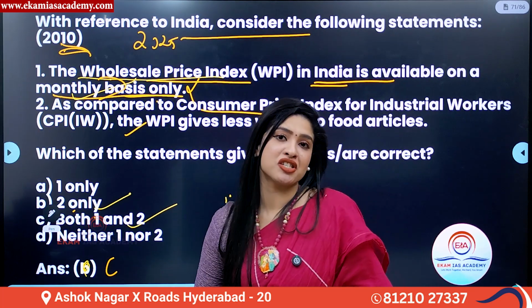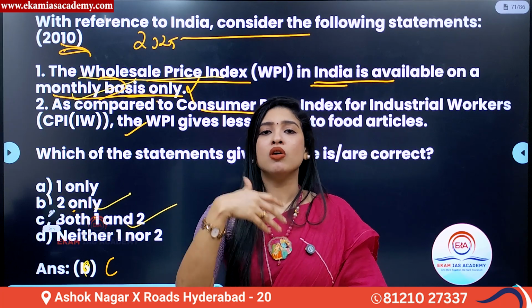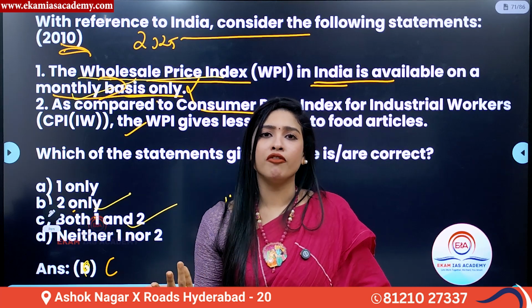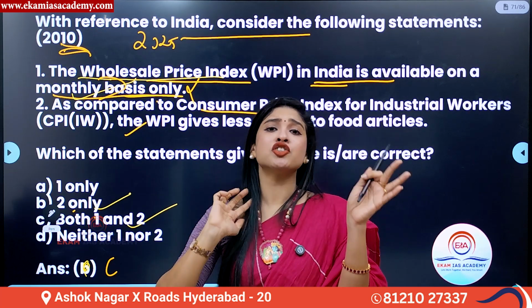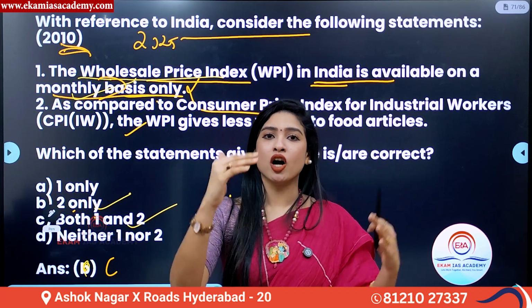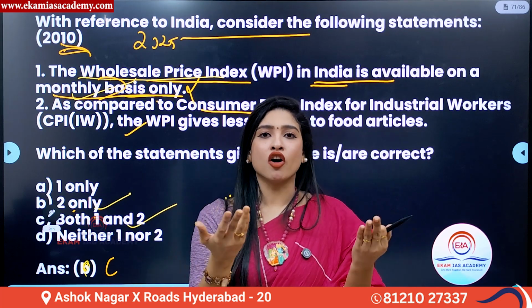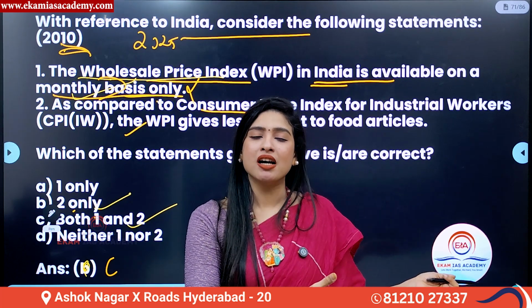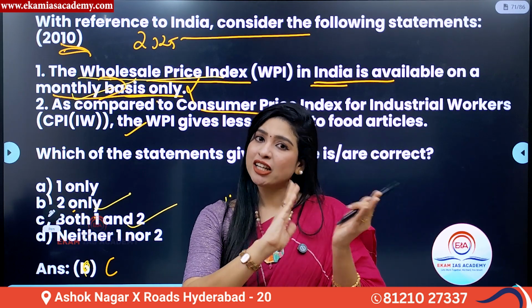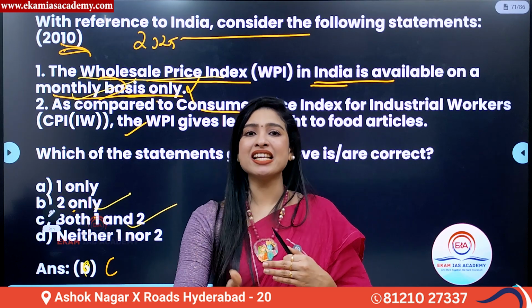Now, for example, another question is coming. CPI gives more weightage to food and fuel and CPI consists of imported goods. True or false? Of course, consumer price index does take into consideration the price of imported goods as well. Because why do we import commodities? We import commodities for the consumption purpose. So obviously that value has to come under the consumer price index. When I teach you GDP deflator, I will make a quick comparison between GDP deflator and CPI. That time once again we'll discuss the similar points.